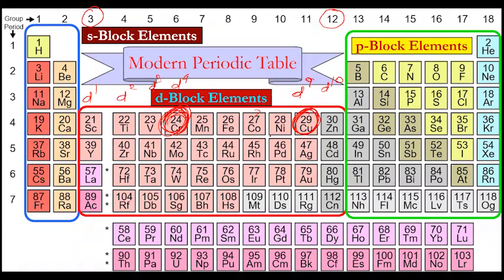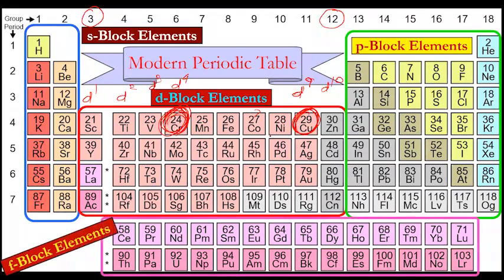And F block, I have already told you, these are the F block elements, all 14 elements lanthanoids and 14 elements actinoids. All the lanthanoids are actually here. These have been written separately, but all these are here.